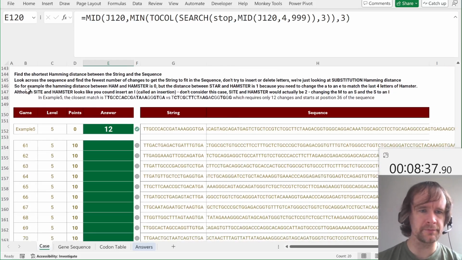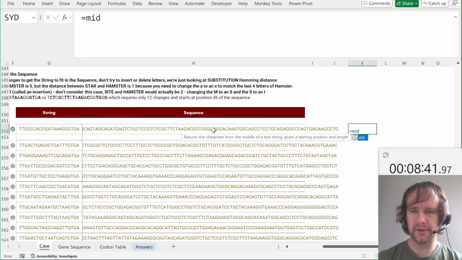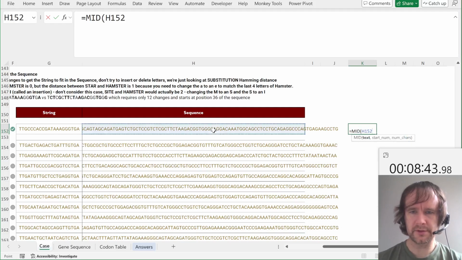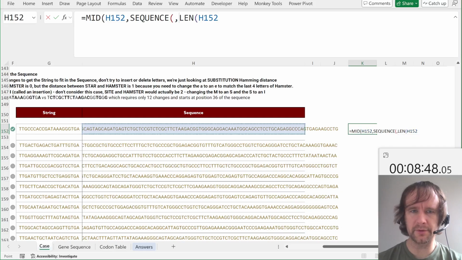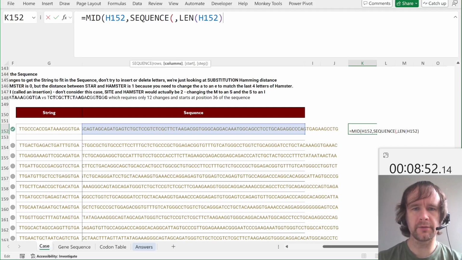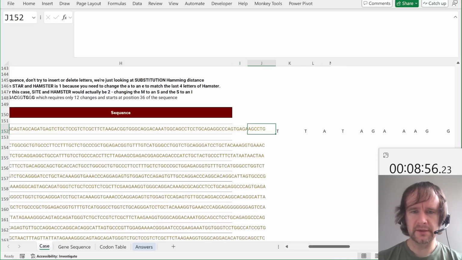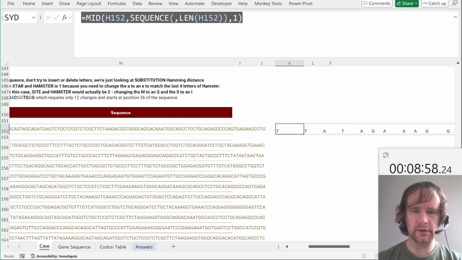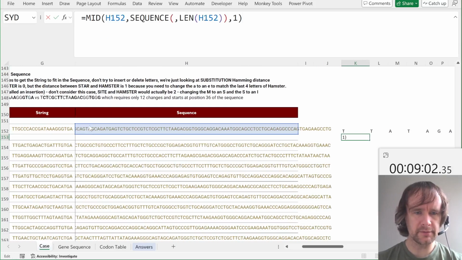So let's do this. Let's do mid of this by sequence comma len, and the comma here just puts it in the columns argument, which means it'll go across rather than down. Sequence of len that 1. So these are all the letters of that, and then I also want all the letters of the smaller string.